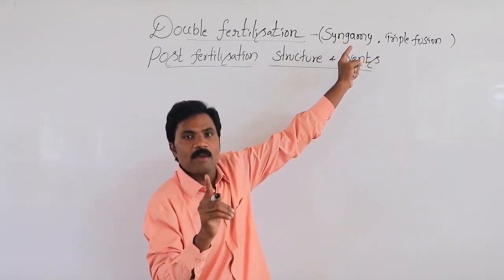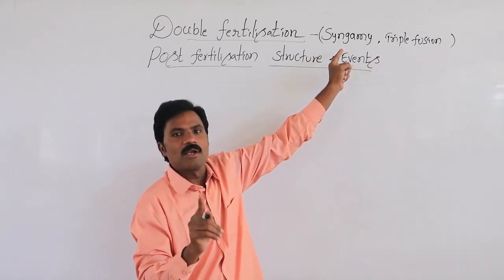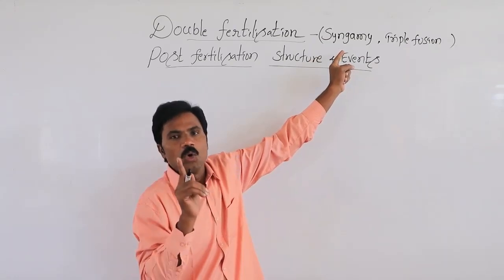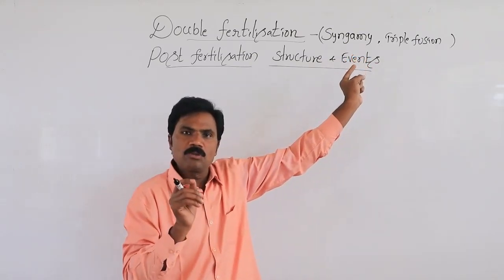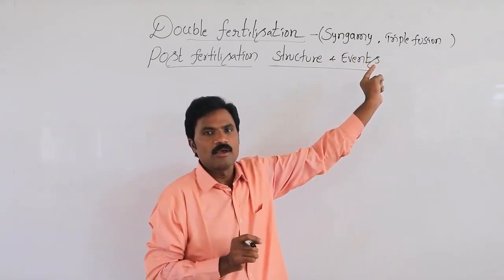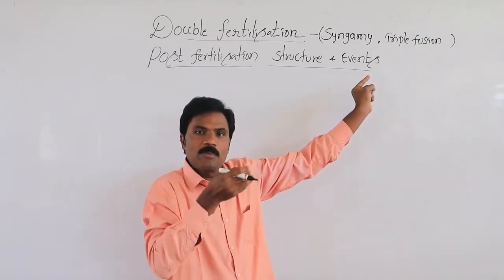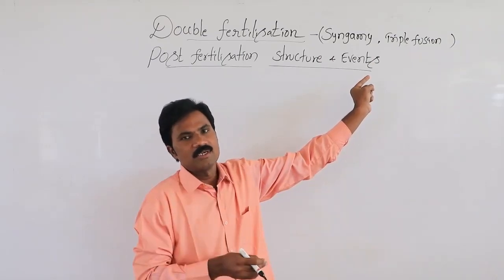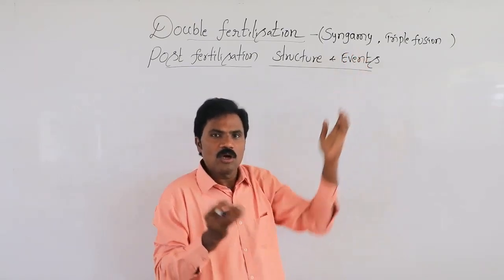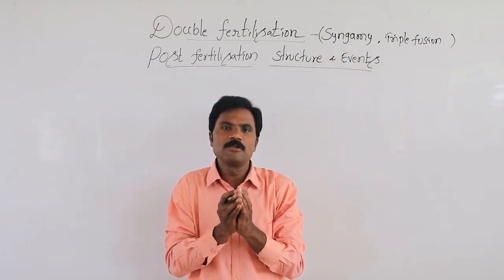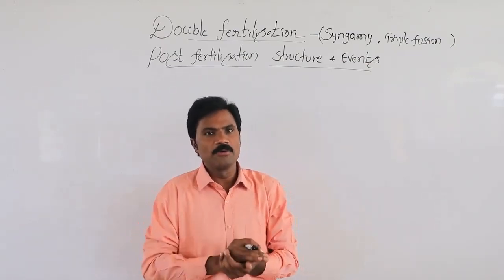Syngamy: one haploid male gamete fuses with the haploid female gamete, that means the egg or oosphere. Here both male and female gametes are non-motile, but the non-motile male gamete enters with the help of the pollen tube. That is what we call siphonogamy. After fusion it forms the zygote, and further the zygote develops into the embryo.